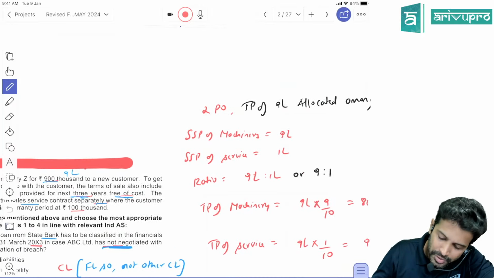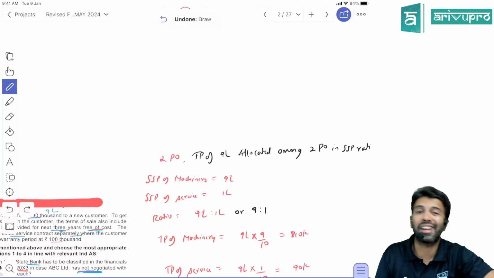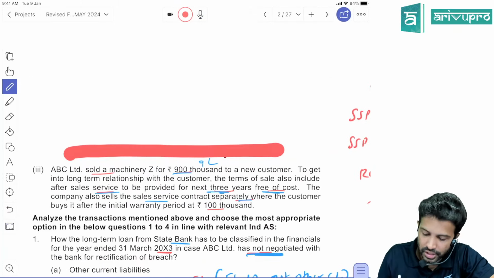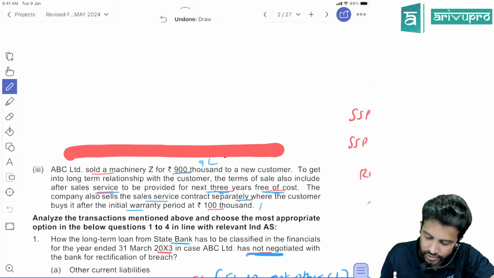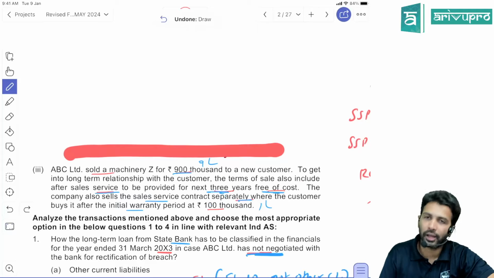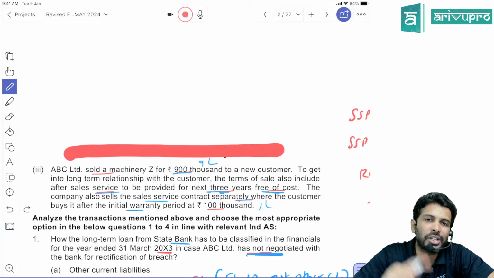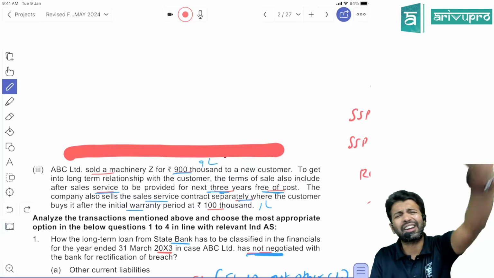So how many performance obligations do we have here? We have 2 performance obligations. One is the machinery and the second one is the machinery's service. Normally, the company sells service contracts separately, where the customer buys it after the initial warranty period at 1 lakh rupees. 100,000, that is nothing but 1 lakh. Normally, for this service cost for 3 years, we charge 1 lakh rupees. But here to this customer, we have given it at free of cost. Sir, that is your agreement.